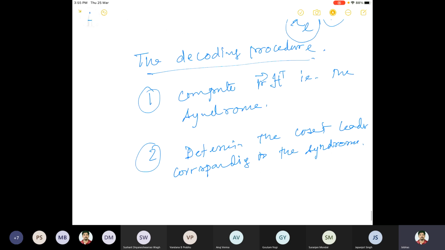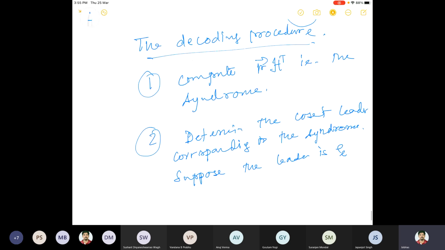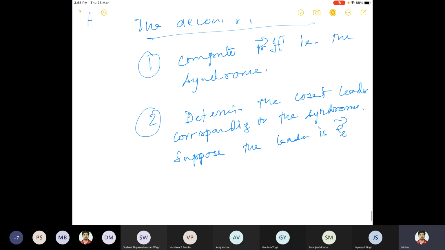Suppose the coset leader is EL. Then how do you decode it? You just add it. The correct code word, let's say with some notation V, is equal to R plus EL.